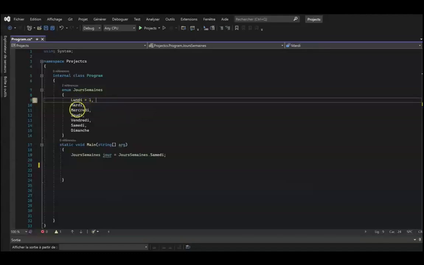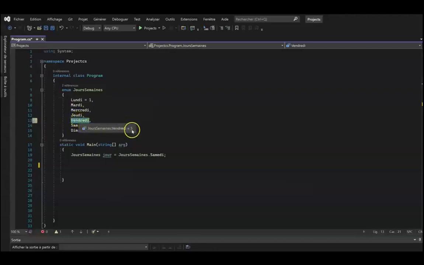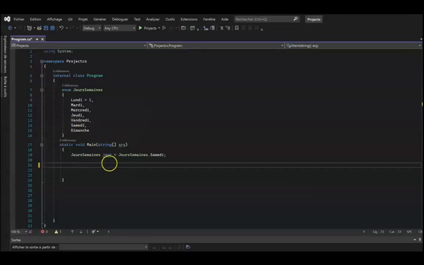Okay, now we know that Friday is the last day of the week, and here it equals 5, so everything above 5 will correspond to the weekend. We know that when a constant value is strictly greater than 5, then it will be the weekend. What should we do? It's an if, so we put the day variable in parentheses, which stores the enumeration constant, strictly greater than 5. On the other hand, if we decide to proceed this way, will it work?